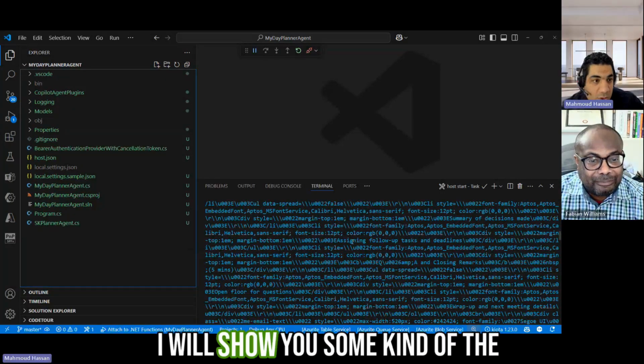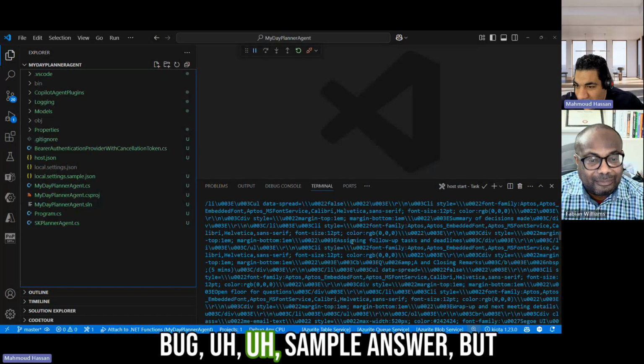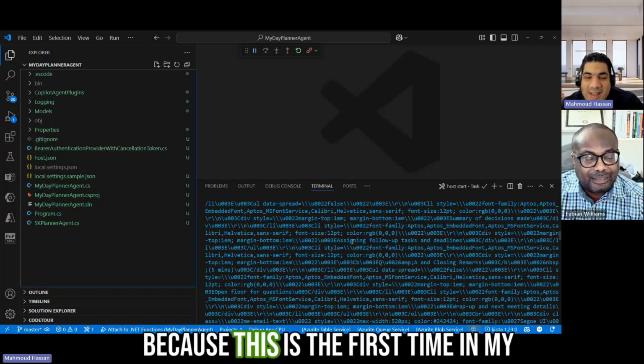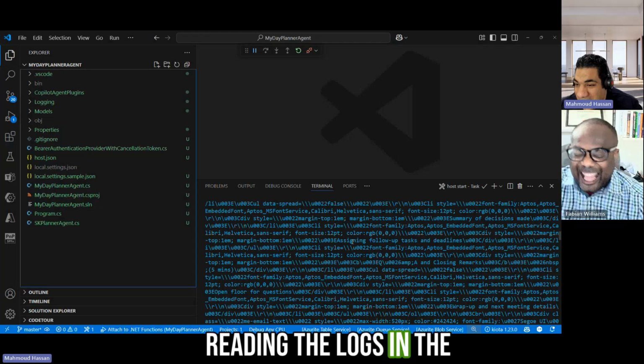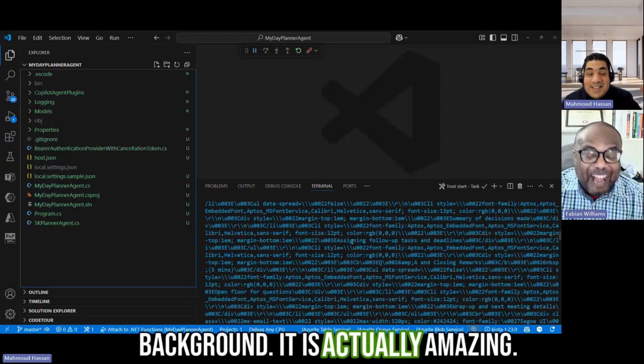Okay, so it is working in the background, so we are debugging, so you can see, and I will also show you some debug samples at the back, because this is the first time in my career history that I love reading the logs in the background. So it is really amazing.